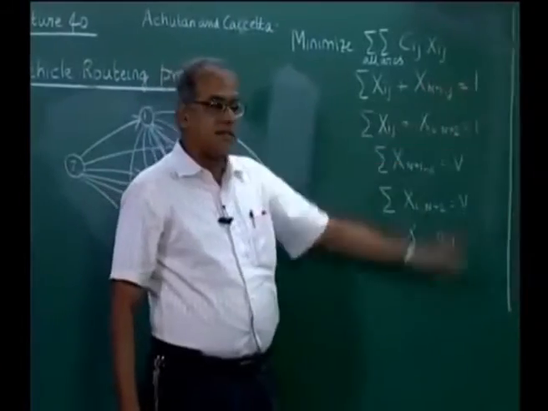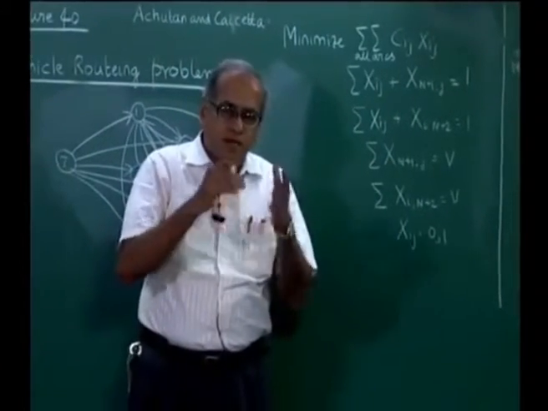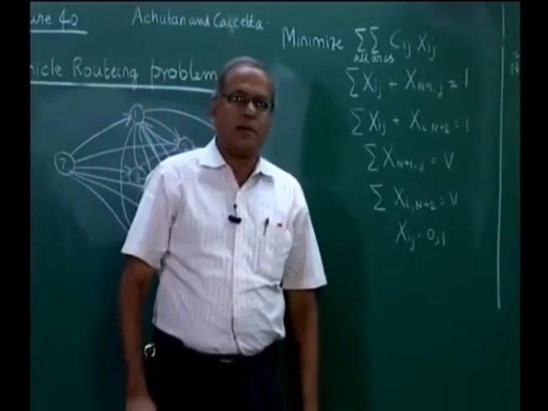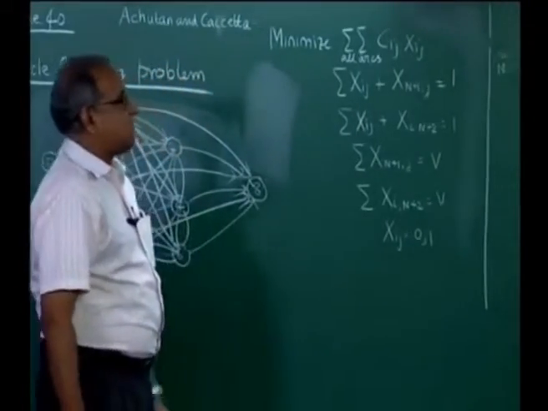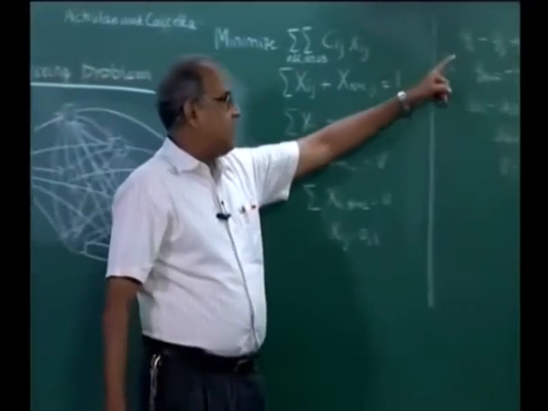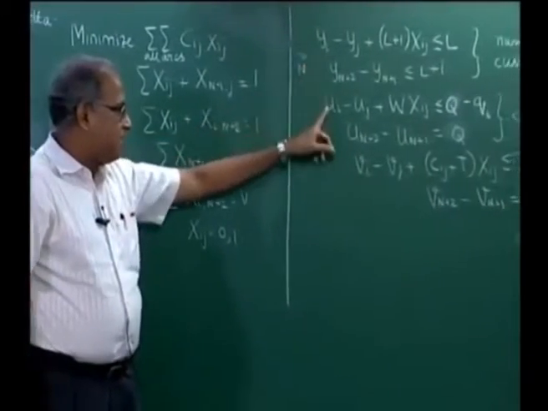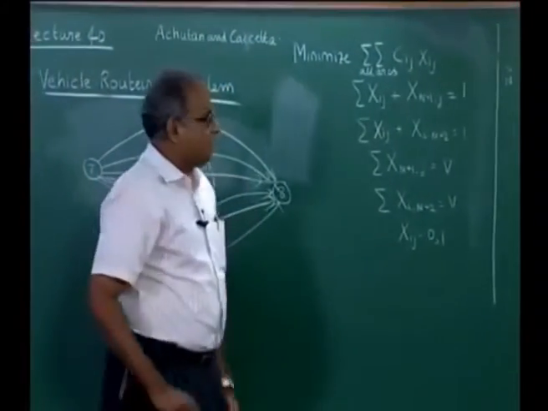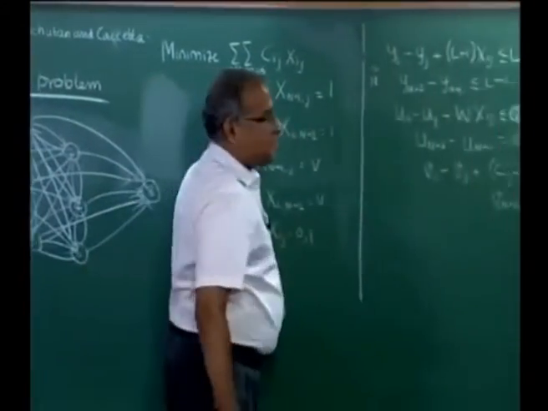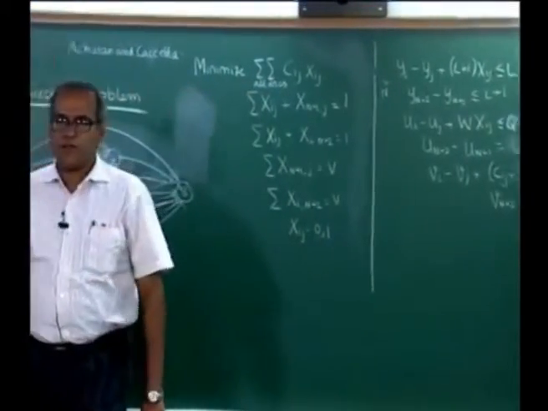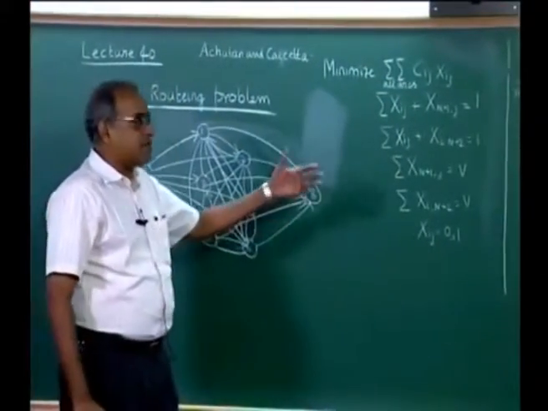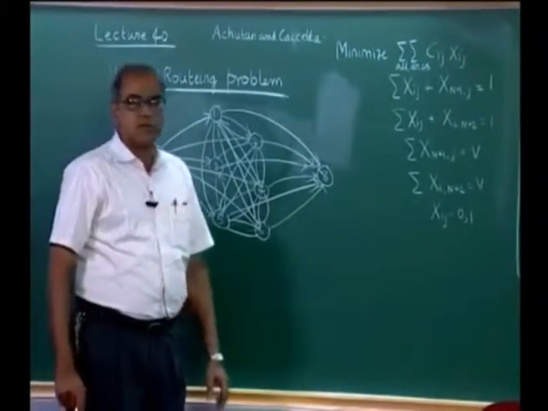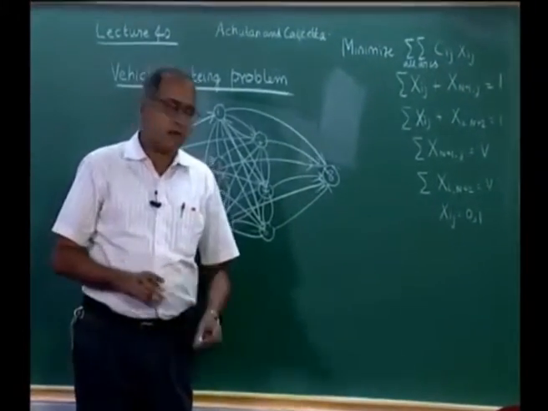So, when we add this, the problem moves away from a 0 1 or binary IP to a mixed IP, where the yi variables, the ui and the vi are continuous, whereas the xij's are binary. But we could still use this formulation very effectively to solve VRPs, provided we actually have a solver. If we do not have a solving facility, then we use heuristics or thumb rule based algorithms.